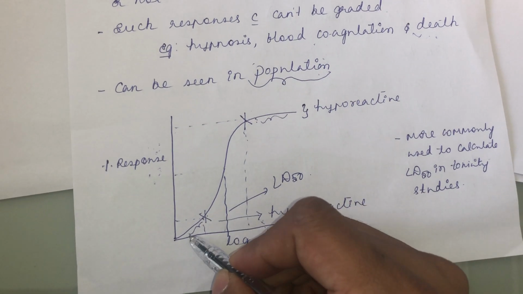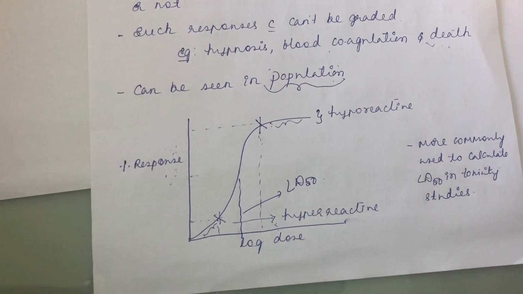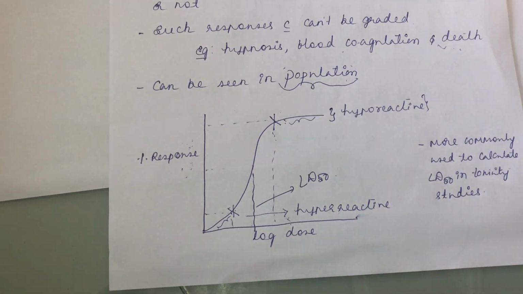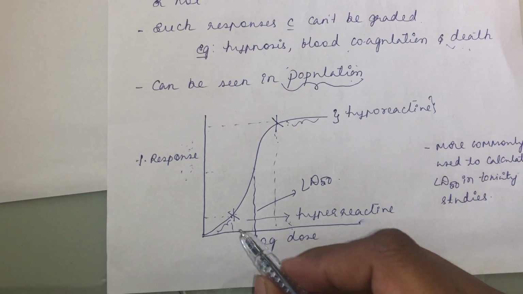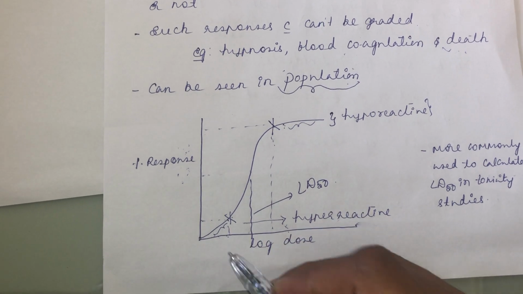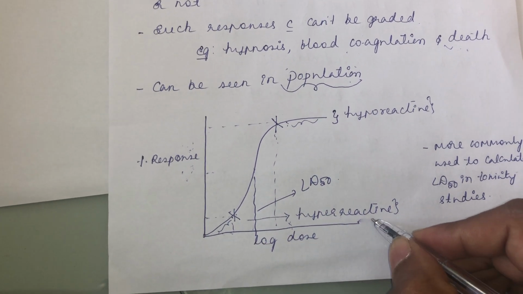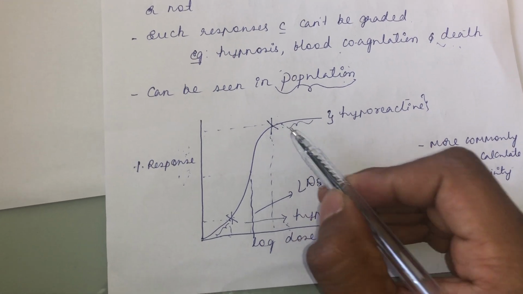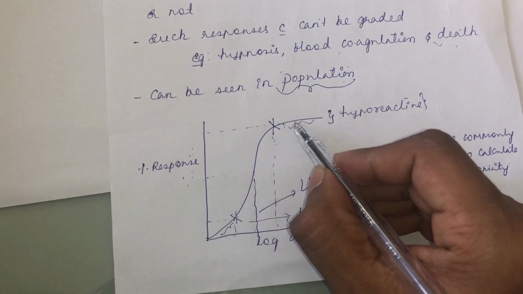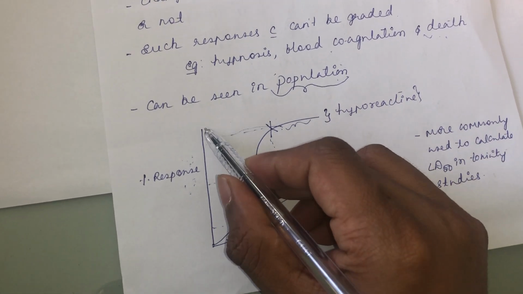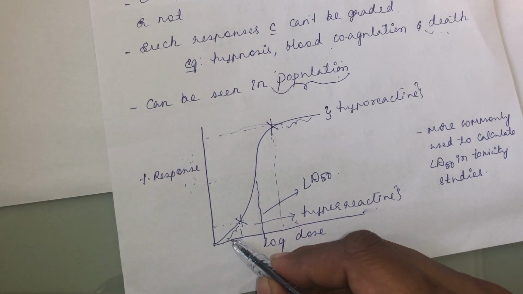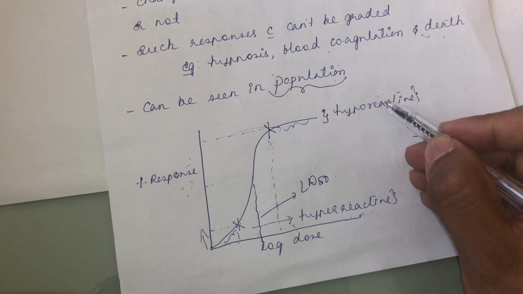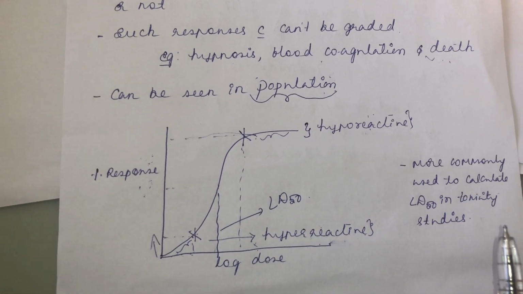Below this extreme point we call people the hyperreactive curve, and beyond that extreme point we call it the hyporeactive curve. Why hyperreactive? Because a small variation in the dosage of the drug produces a severe response. Whereas hyporeactive, it has reached a plateau here. Whatever the change in the dosage, you see a similar effect. There is no change in the effect. Whereas here, a small change in the dosage changes the response. Hyperreactive people, hyporeactive people: that's the characteristic feature of quantal dose response.